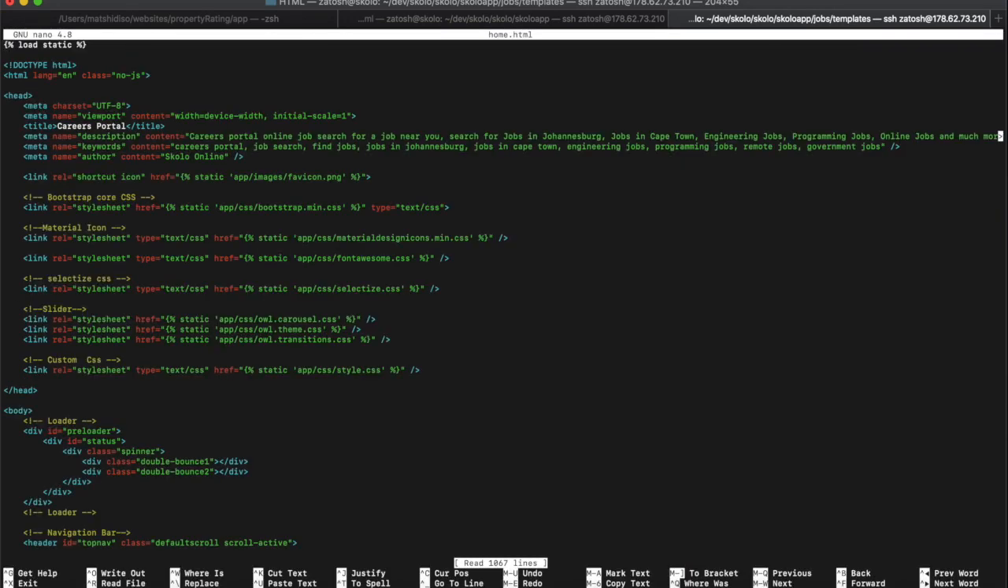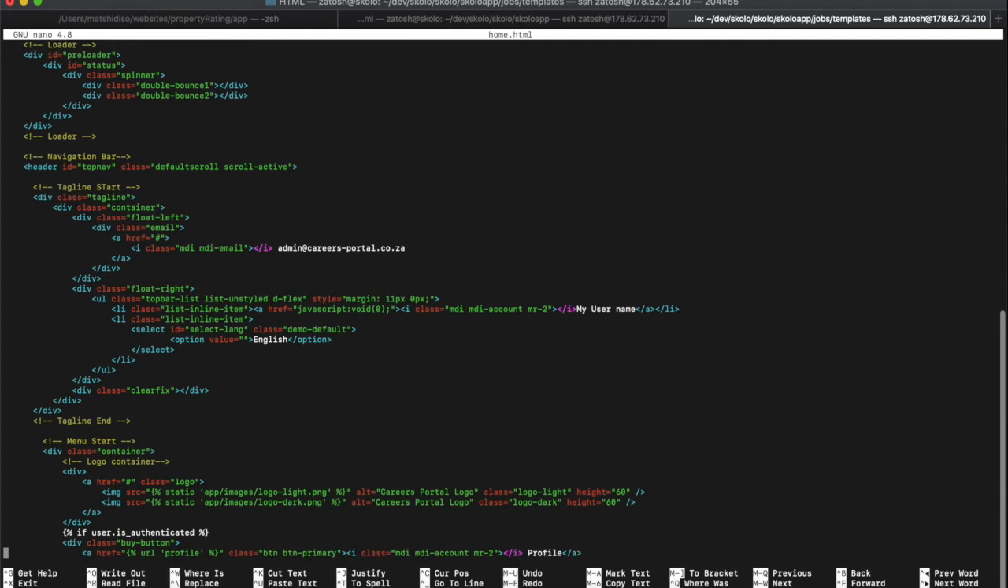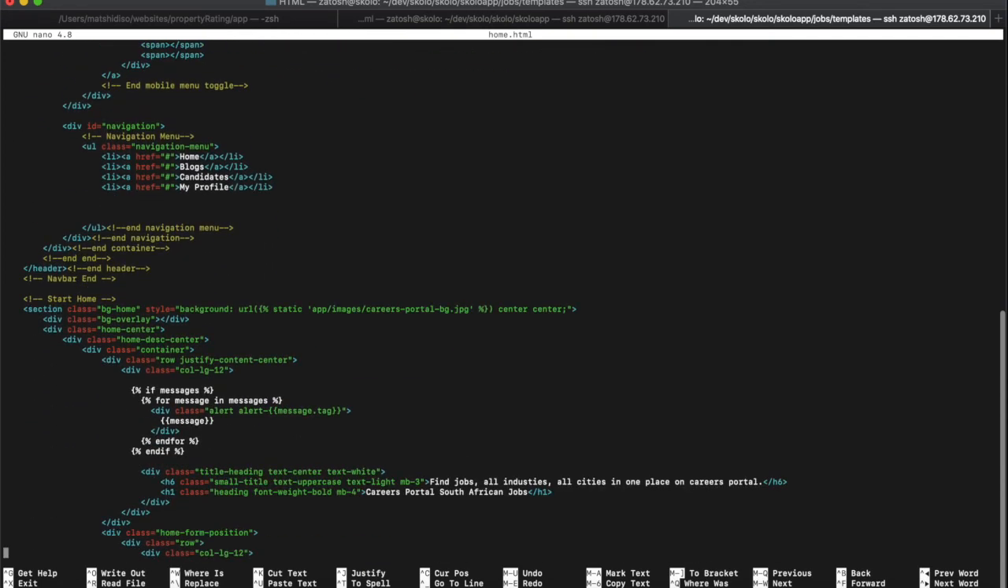Right, and at the top here where you have the menu, let me just find where's the menu. There it is. Right, so you have home, you have blogs, you have candidates, and all of that. Right, so I'm going to redo this. Instead of saying candidates, I'll leave blogs because I'm still going to do that. Instead of saying candidates, I want to say jobs. So this will be at the top menu. I will say jobs, all right?